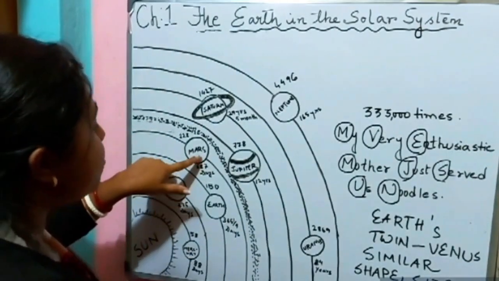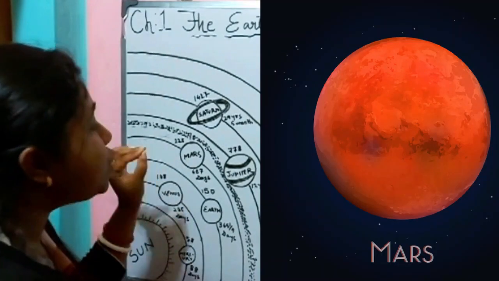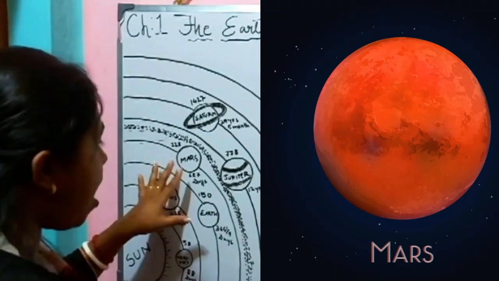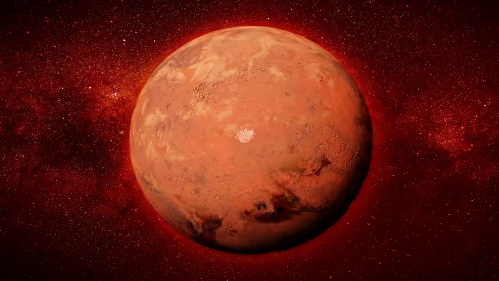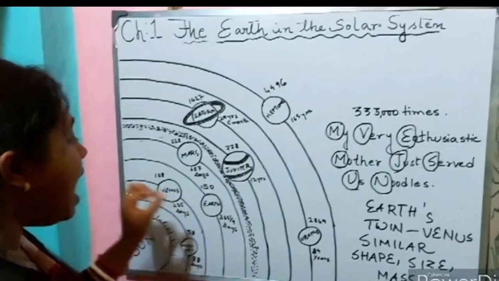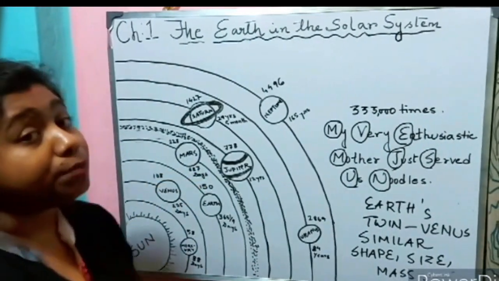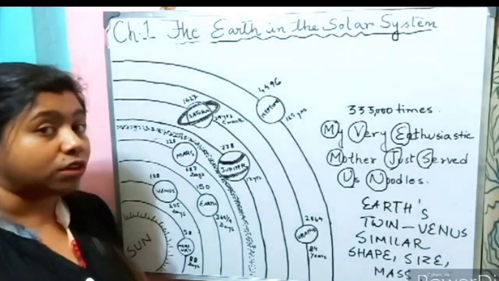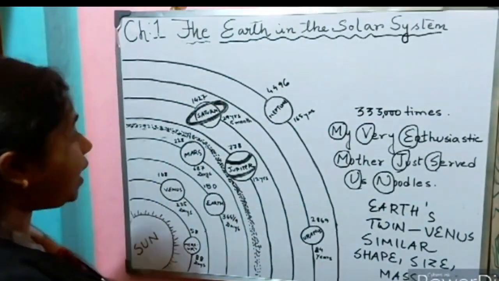Now let us go ahead with the fourth planet. The fourth planet is Mars. Earth is the third planet. Now Mars is the second smallest planet. Mars appears red, so we call it the red planet. Mars is 228 million kilometers away from the sun, and it takes 687 days to complete one revolution. You can understand this is double that of the Earth, right?